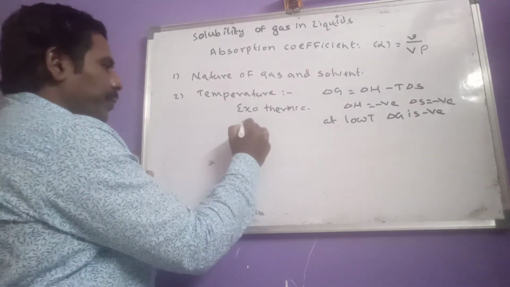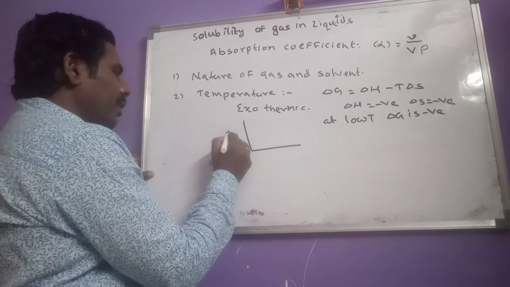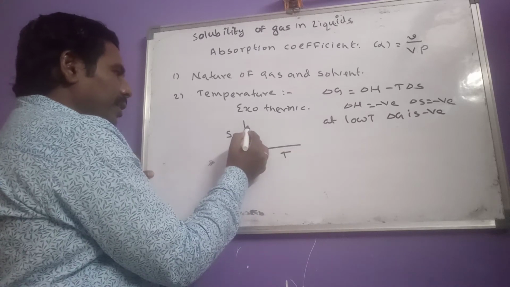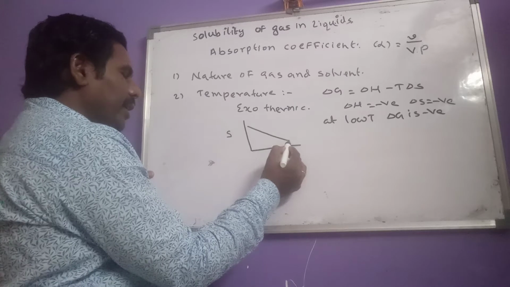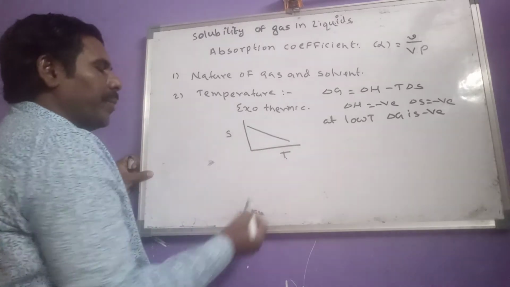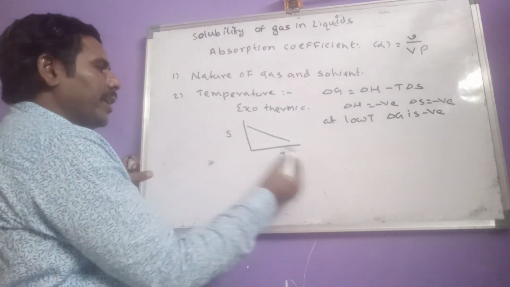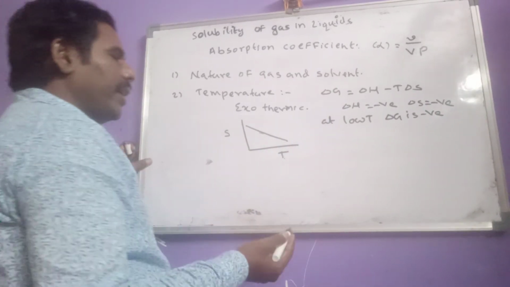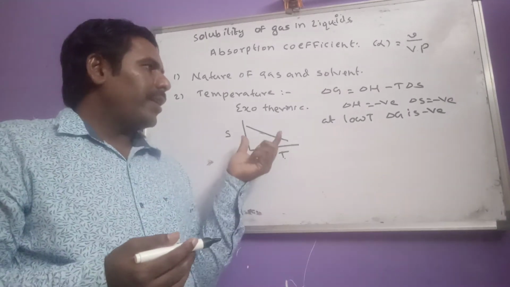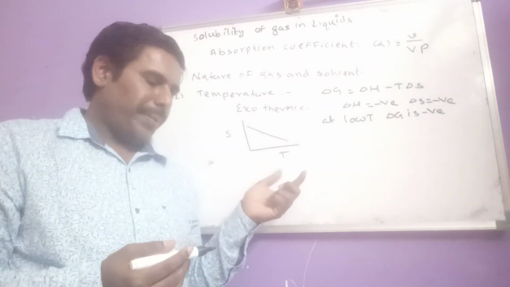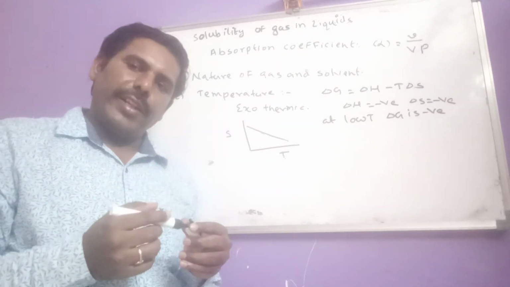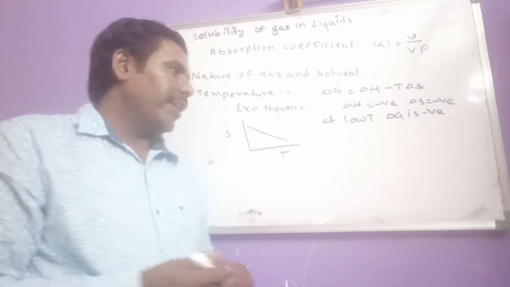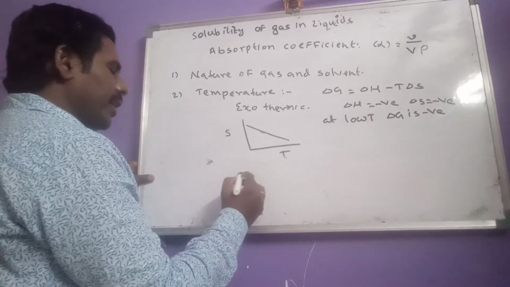So we can indicate with a graph. Let it be the solubility and temperature. Solubility of a gas is a linear function of temperature. As temperature increases, solubility of gas decreases. And here the relation between solubility and temperature is expressed with one equation, that is similar to the Clausius-Clapeyron equation. Let us see what is that equation here.